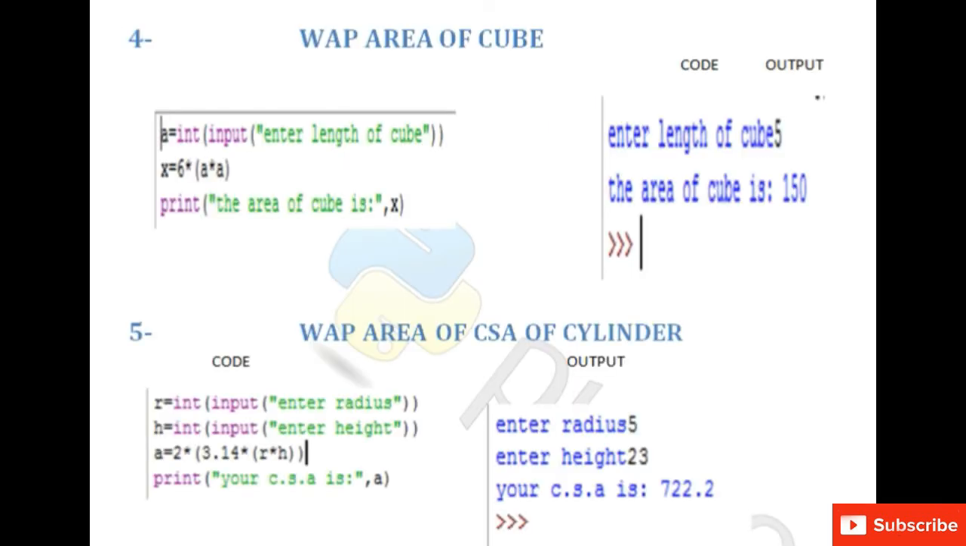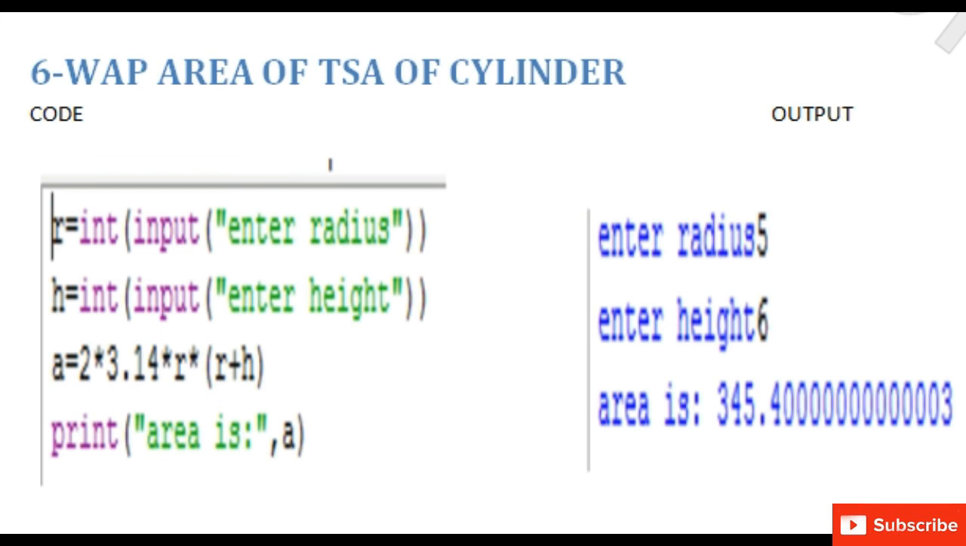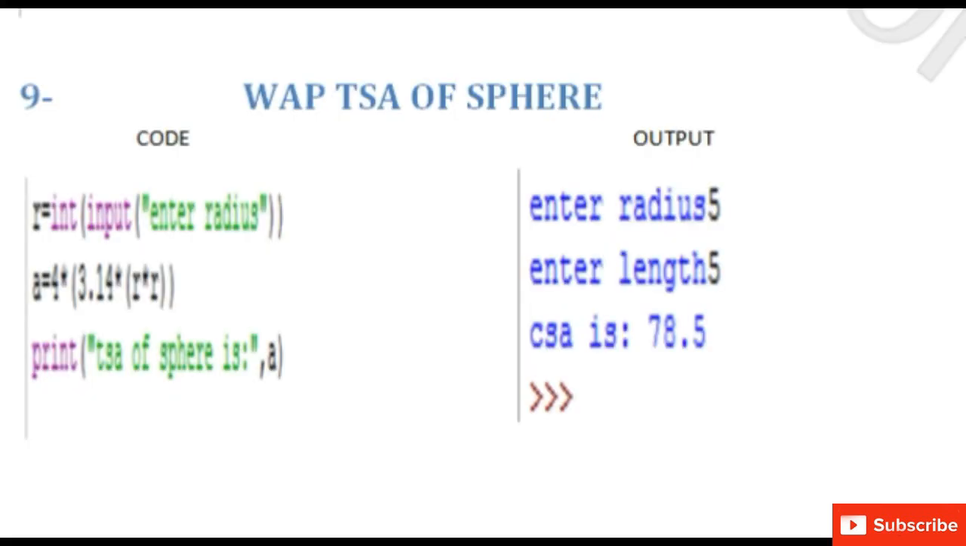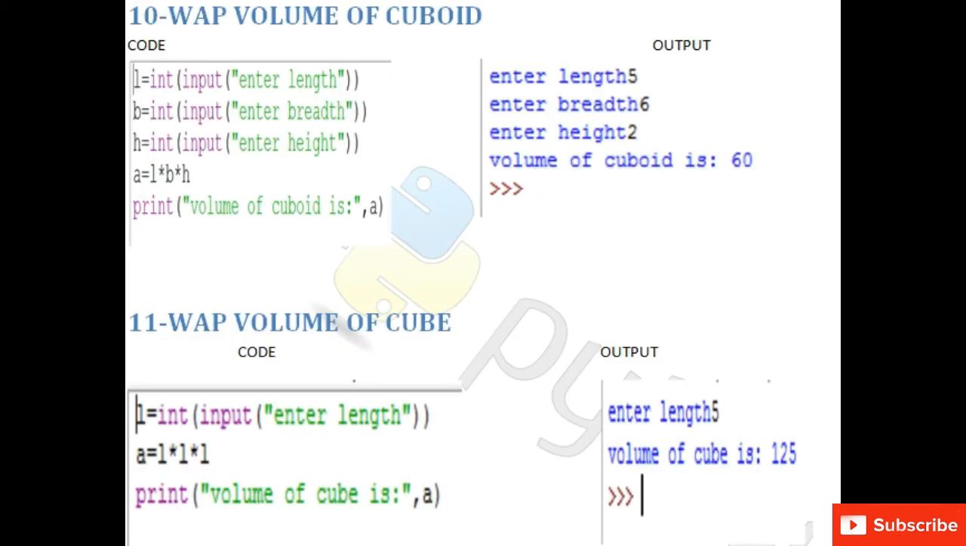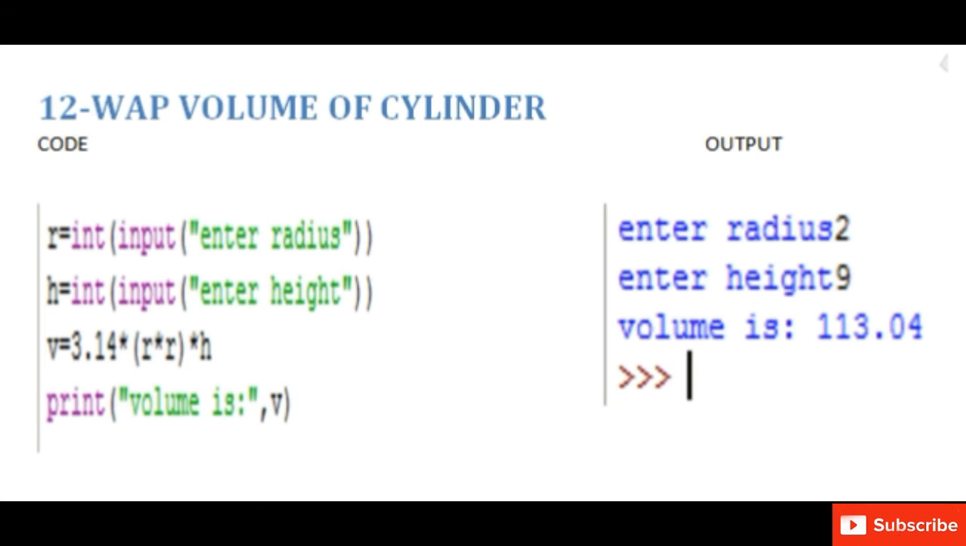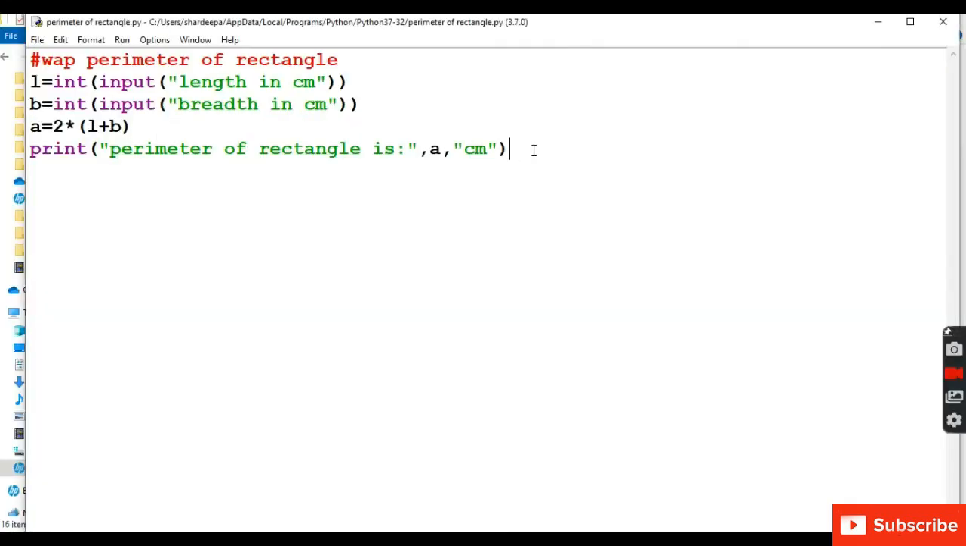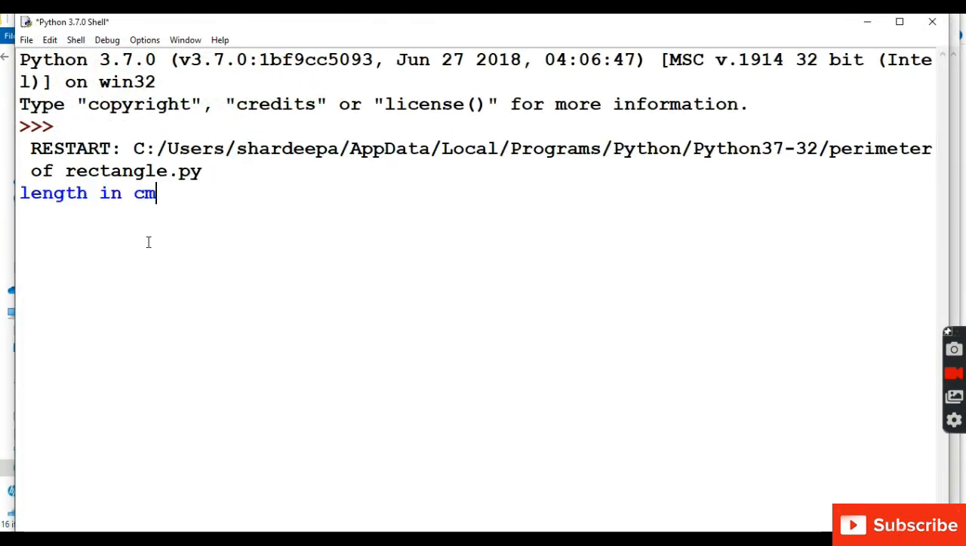Similarly, you can try these programs to find the curved surface area of cylinder, the total surface area of cylinder, the curved surface area of cone, total surface area of right circular cone, total surface area of sphere, volume of cuboid. Write a program to calculate the volume of cube, volume of cylinder. So basically all the problems which we study in mathematics, we can apply the formula and then we can do those problems in Python.